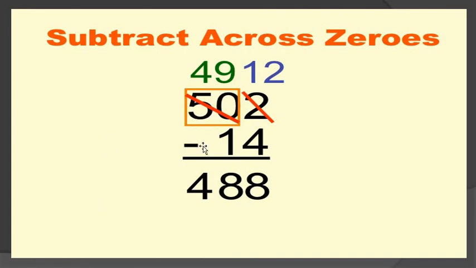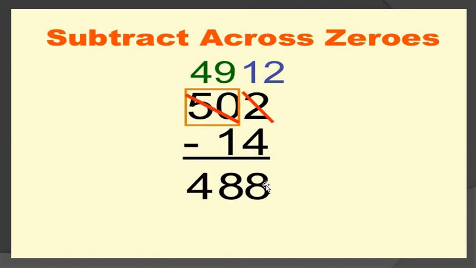So 502 minus 14. 2 minus 4, is this not possible? So taking the borrow, 10 plus this 2, 12 minus 4, so 8. Cut the further digit 0. Whenever there is a 0 in the question, what are we doing? Cut the digit and put the 9. Understood? So cut 0 and put 9, 9 minus 1, so 8. And again I cut the further digit 5, put the 4, 4 minus 0, so 4. So what is the answer, all students? 488.